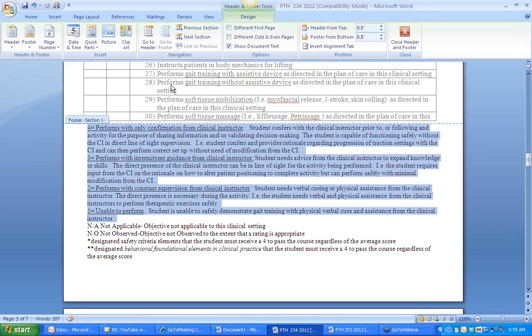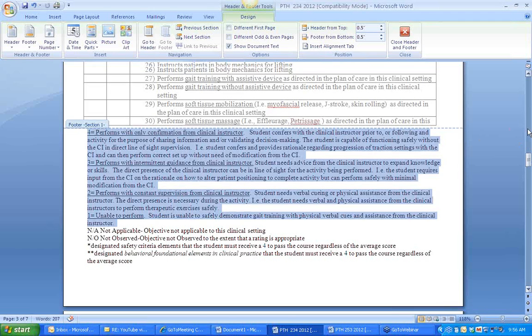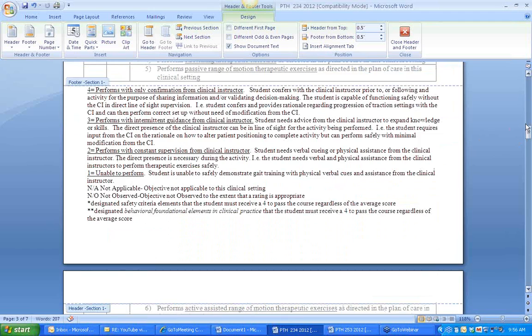Yeah, and if you see number 29, it says perform soft tissue mobilization. It is a specific technique, but it's not saying that they can perform soft tissue mobilization on an upper extremity or a lower extremity. So it is giving a summary of how they're performing that particular skill overall. Which is important to know, because if not, that's something that they need to spend some more clinical time or academic time either gaining the knowledge or spending more time practicing the specific skill. So that is a summative in that it gives an overall of how they're doing in a specific task.